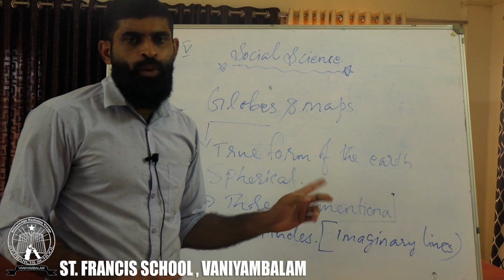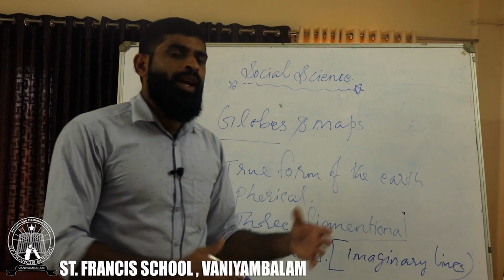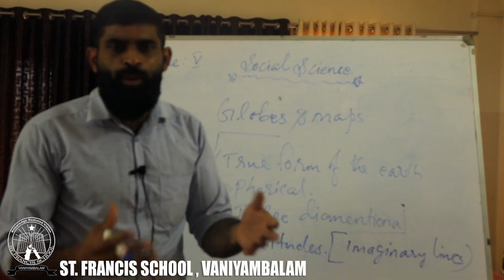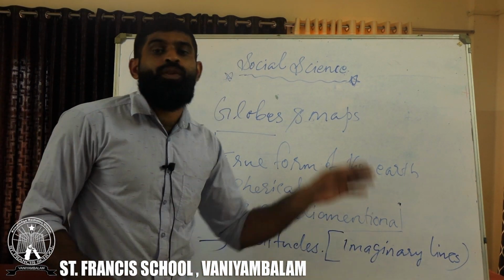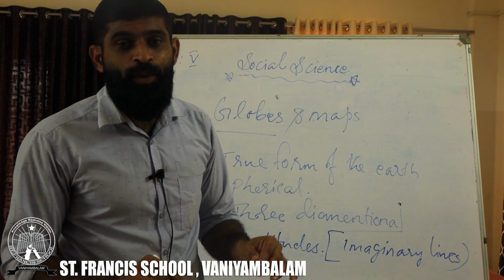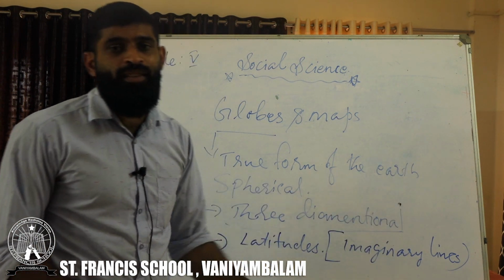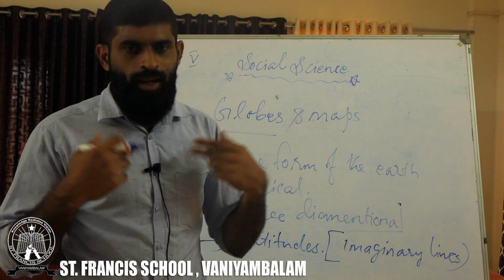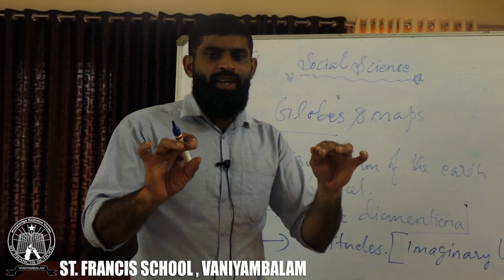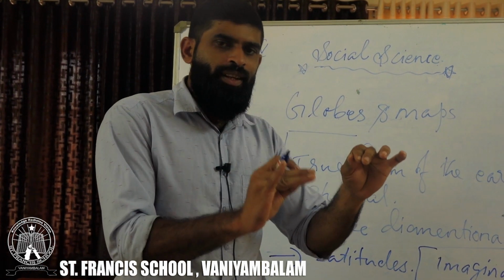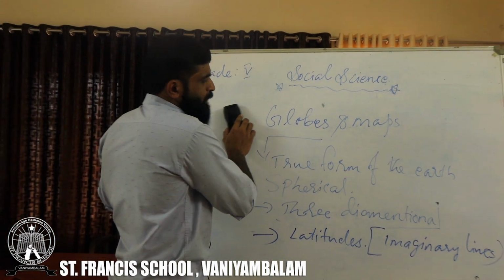So what is latitude? Imaginary lines. Who drew these? When the earth formed, did all these lines automatically form on the surface? No, not at all. These imaginary lines have been drawn by human beings. For what are we using this imaginary line? For our convenience. By using this latitude, we are finding another area. That I am going to discuss for you. Listen very carefully. I am going to rub this.